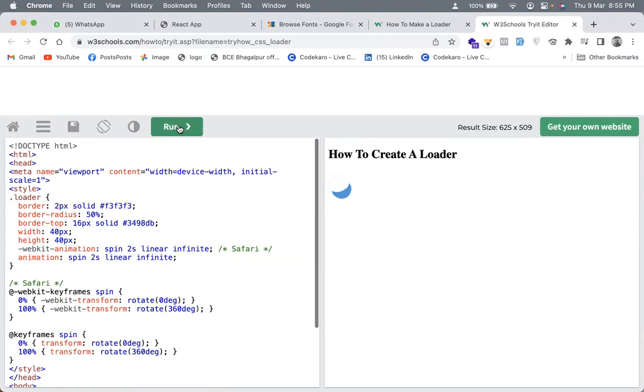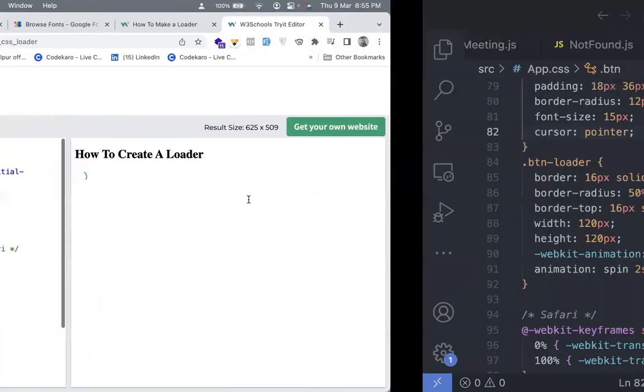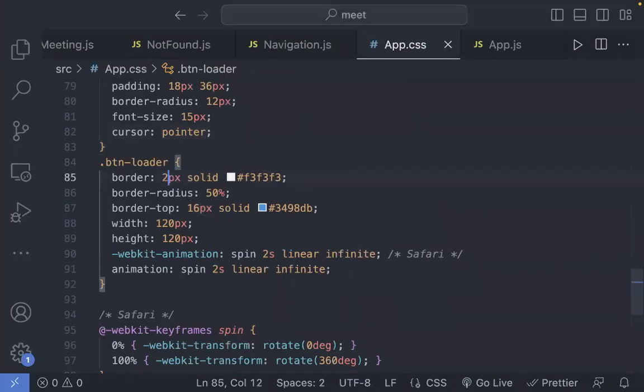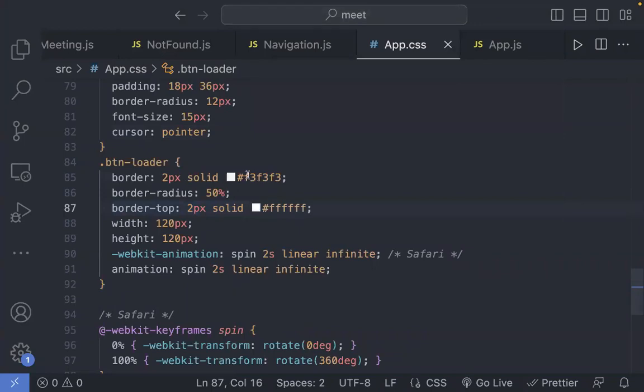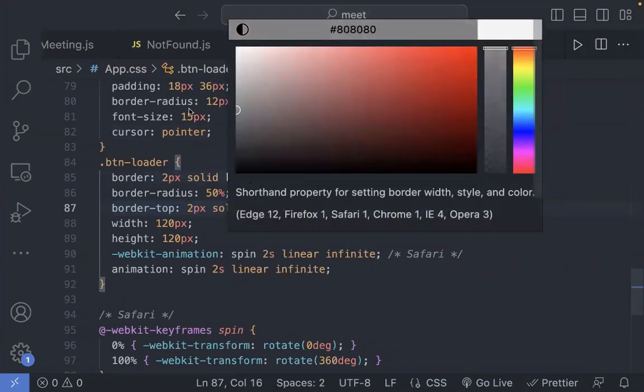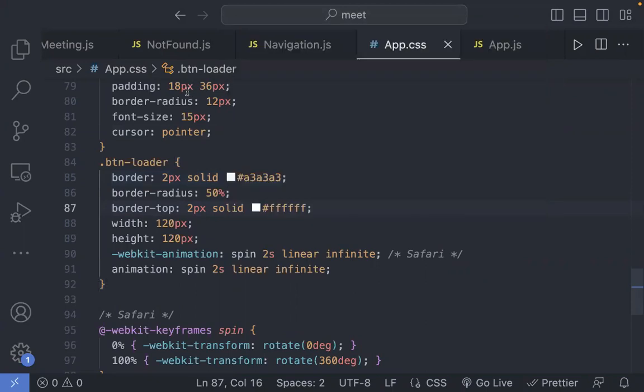Let's run this up now. Border top is also of 2 pixels. Yeah, we got this. We can make it 20 and 20. So this is how it looks like. Okay, so we'll go here. We'll say this is 2 pixels. This is 2 pixels, and the color is, let's say, white. And for the border, I can choose a grayish color, something like this. Okay, and width could be 20, height could be 20.